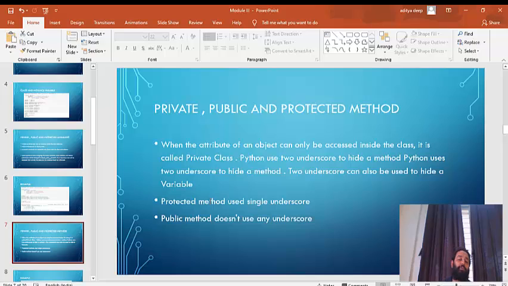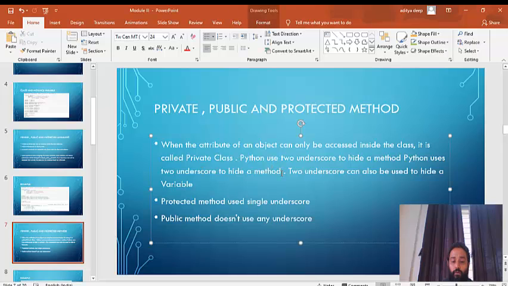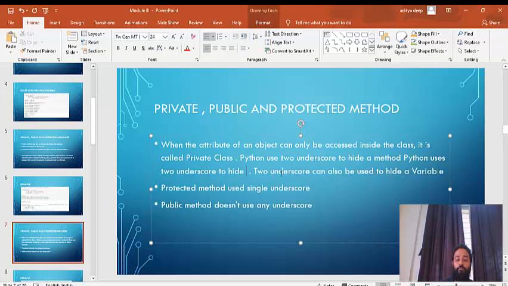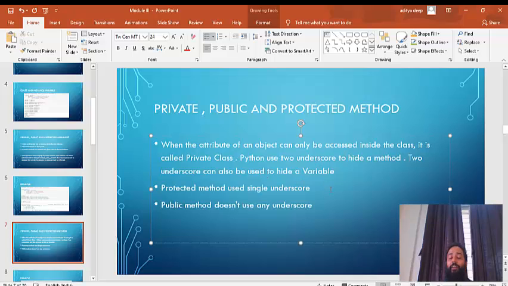Underscores can also be used to hide a variable. We just saw that. A protected method uses a single underscore, and public does not use any underscore. We already saw that.